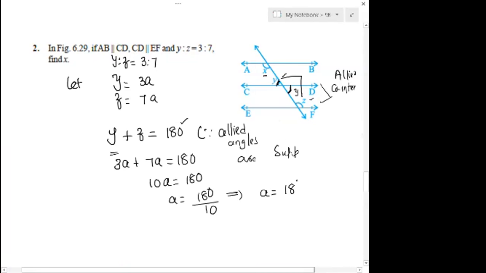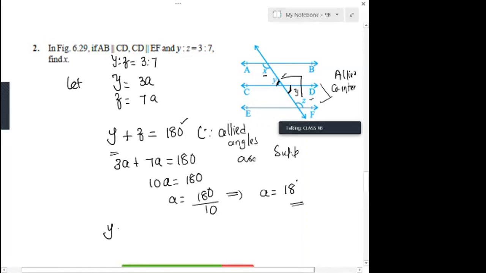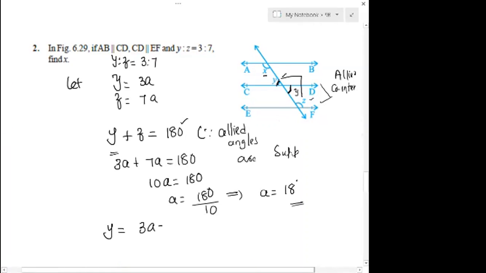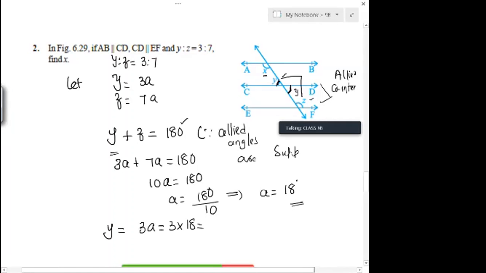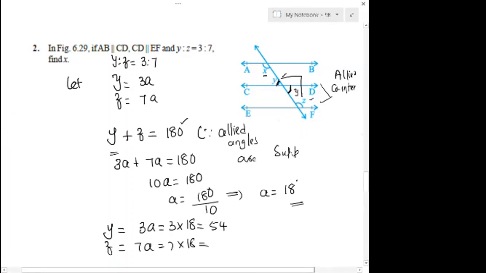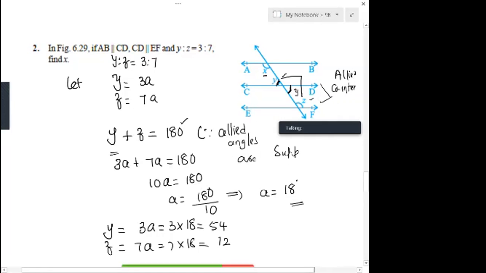Yeah, we have found the value of a, 18. When a is 18, can you find x, y and z? What is y now? Y is 3 times a, that is 3 times 18, which is 54 degrees. What about z now? 7 times a, that is 7 into 18. How much is this to multiply? Is it 126? Correct.